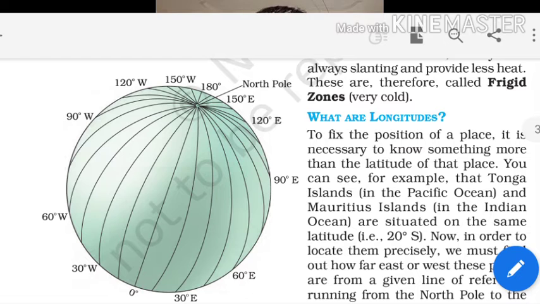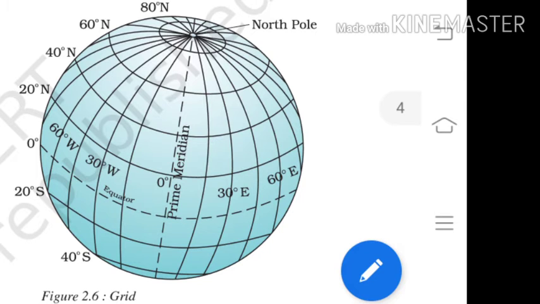This helps us to know the exact places, like we have already understood with the help of latitudes and now longitudes. When both are added, they become a grid, like a square shape.